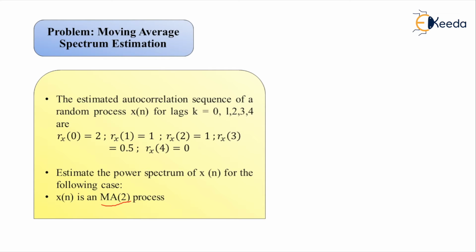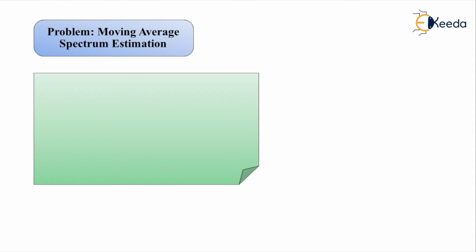By making use of the first approach that we have learned in the previous video, we can represent capital P hat suffix MA as a function of e to the power j omega. This is equal to, for the second order, the summation k equal to -2 to +2 over the estimate of the autocorrelation sequence Rx of k multiplied by e to the power minus j times k times omega.